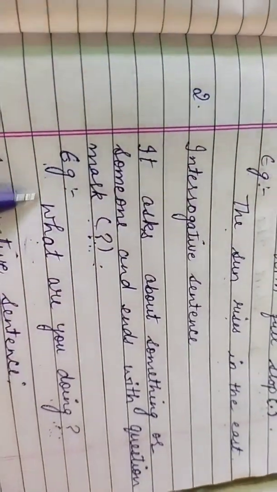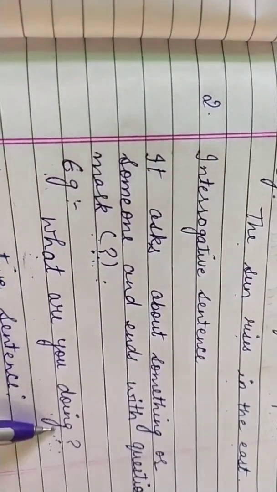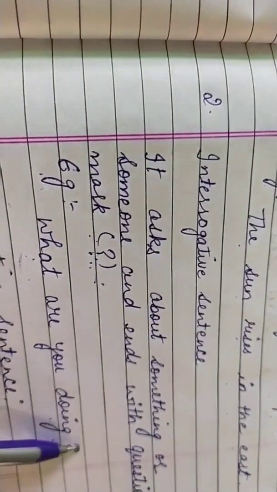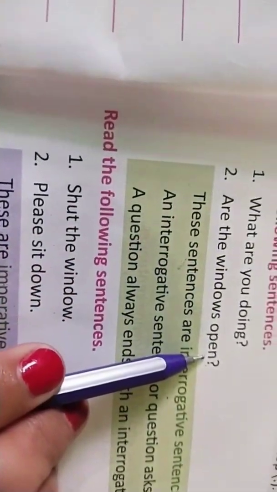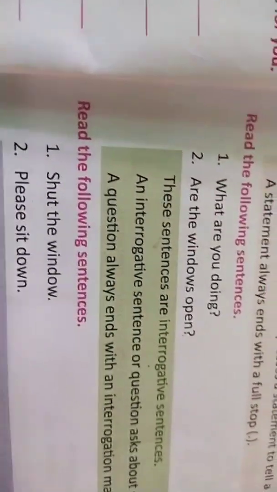So take an example. What are you doing? It ends with a question mark here. Take one more example from your book. Are the windows open? Again we are asking a question here.